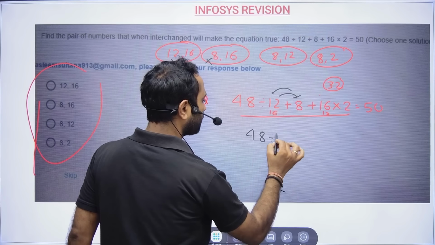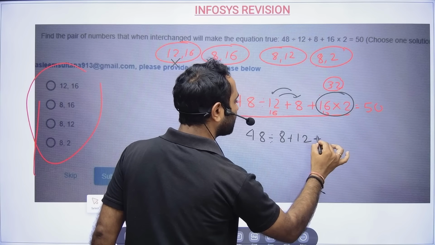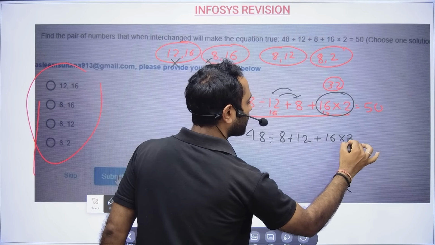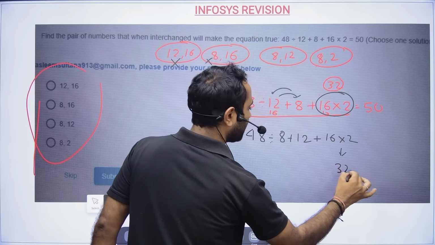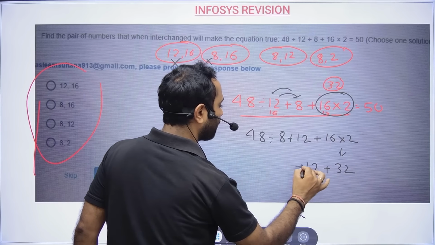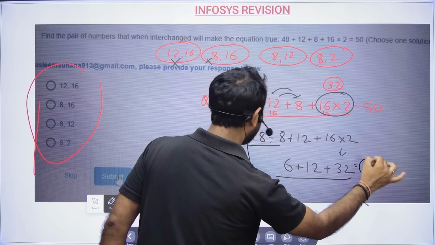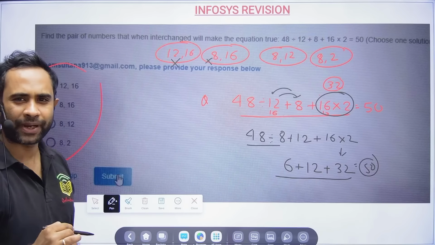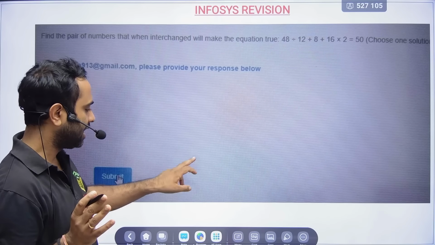So this we are going to interchange 8 plus 12, because see, this value, keep it like this only. This is a bigger value. So 16 into 2 is nothing but 32, and plus 12 will be 44, and this will give you 6. This is nothing but equal to 50. So you have to use a little bit of your mind when you are dealing with the problem in the examination. Otherwise, it will be tough.